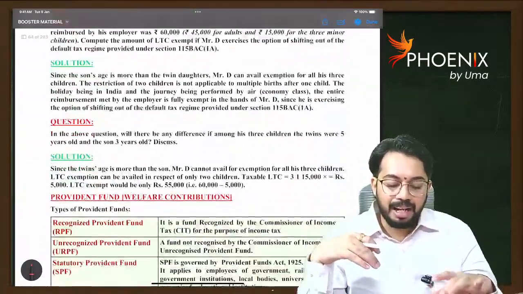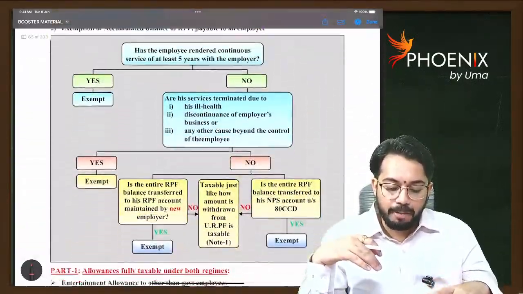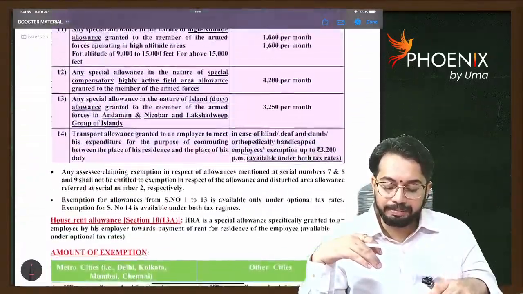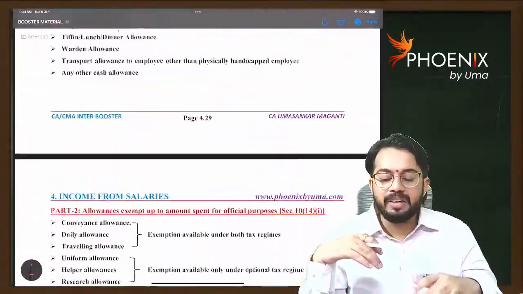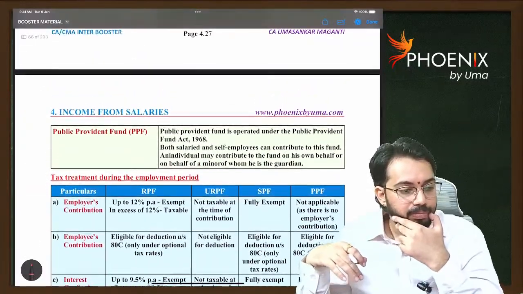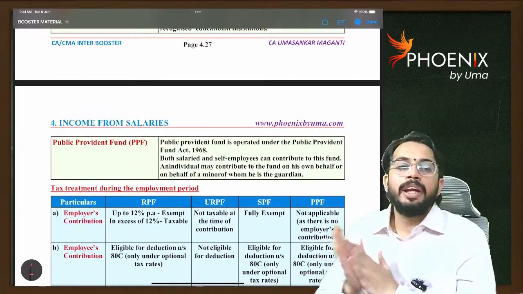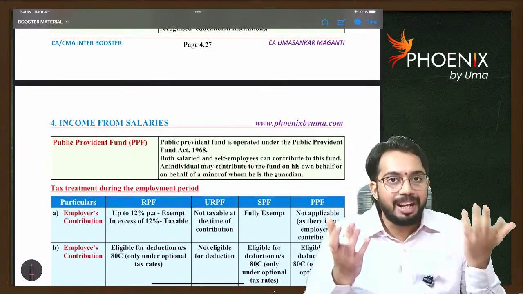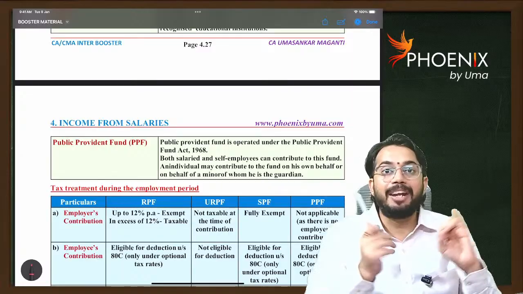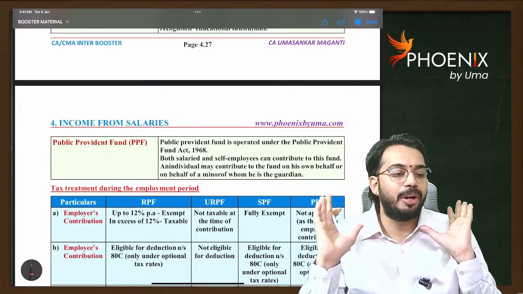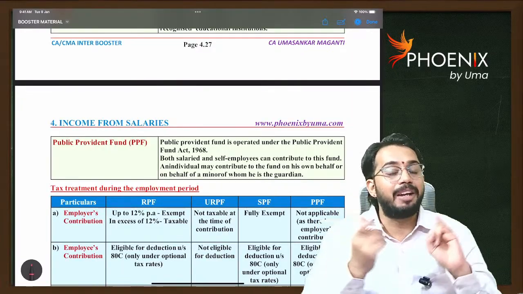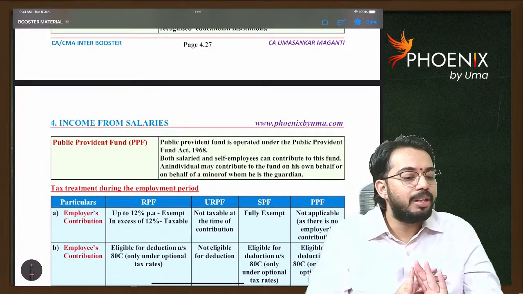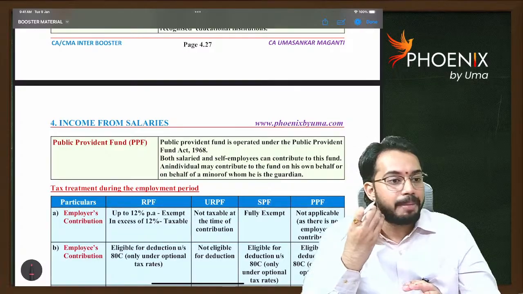Next, leave travel concession, welfare contributions, allowances, deductions under section 16. These three I will discuss tomorrow morning. So tomorrow morning at 11 a.m. let's have one quick revision. I am very glad the big concepts, perquisites and retirement benefits, are over now. We have done the revision of perquisites and retirement benefits very peacefully. I hope you understood this.